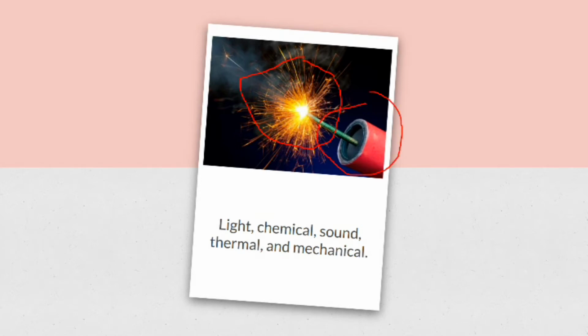This fuse right here is very, very hot. That would really burn you. That's thermal energy. And believe it or not, when this thing blows up, it's going to go everywhere. It's going to be moving. On the 4th of July, you see all these pieces of fireworks everywhere. Well, when this blows up, it's going to move everywhere. So it's also got some mechanical energy going. But I would say the main energy with a firecracker or fireworks is probably light, chemical energy because it's burning, sound, those things go boom, and they're very hot, thermal energy.